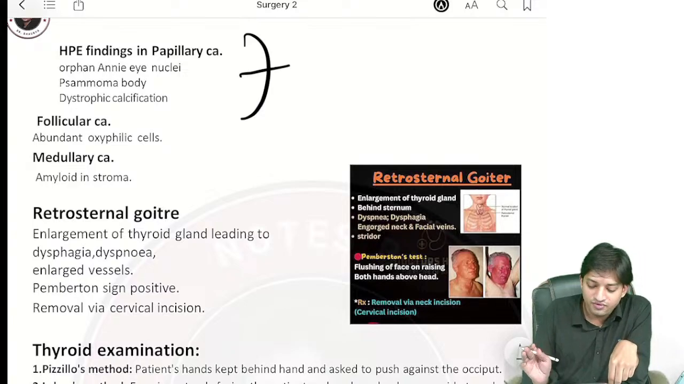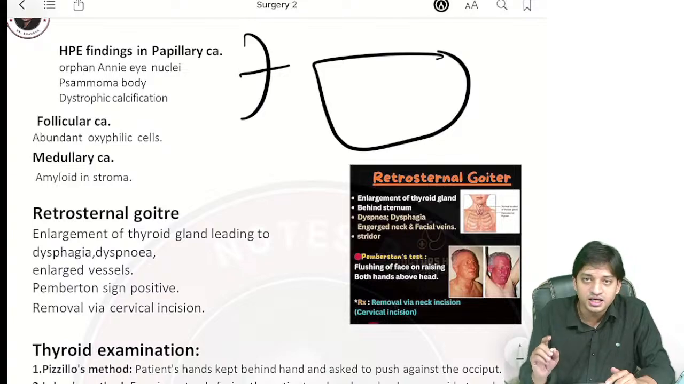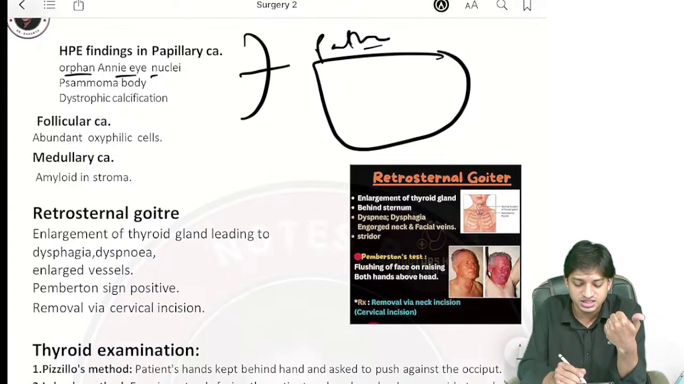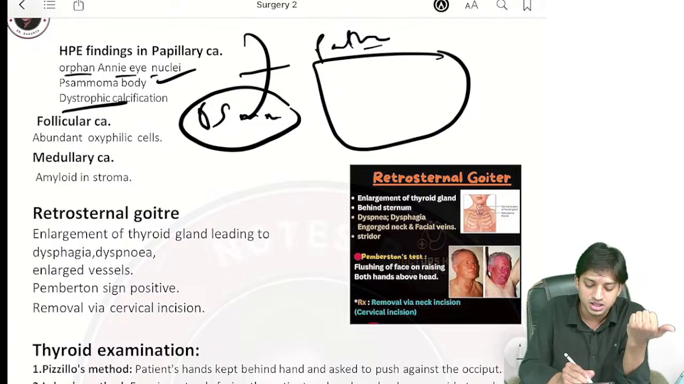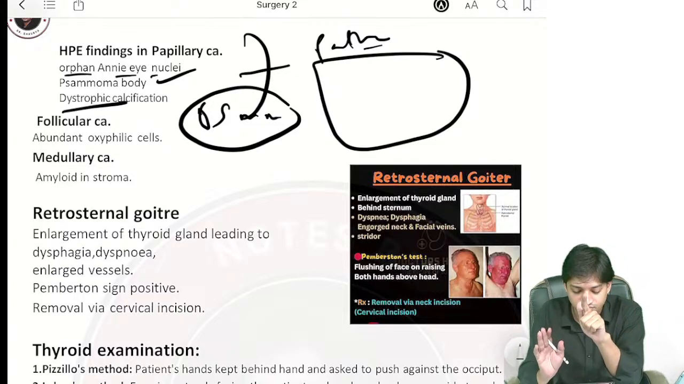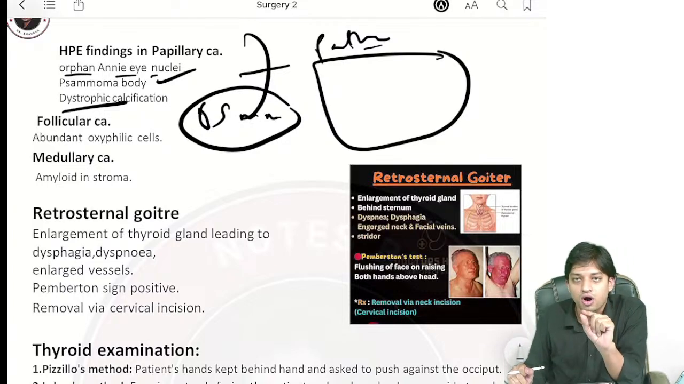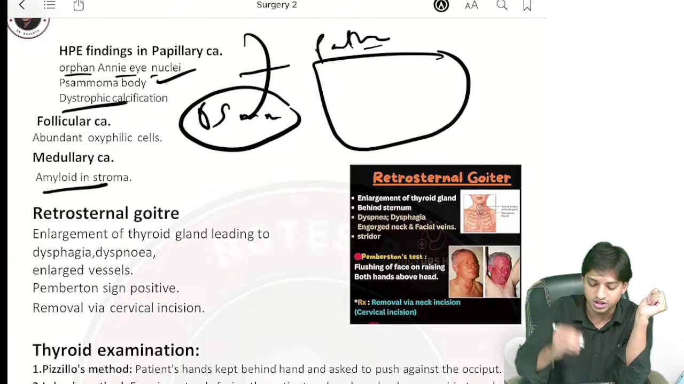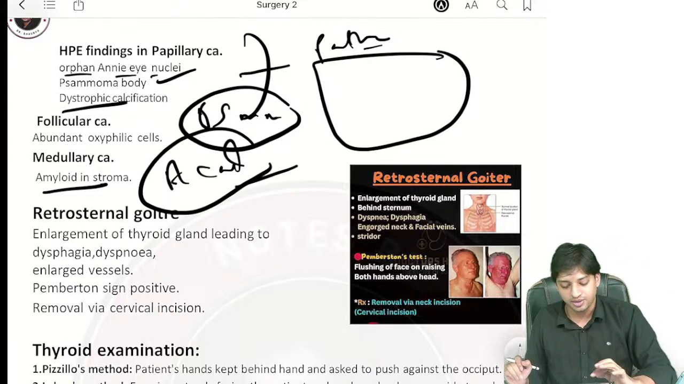Now, what will be the findings for the papillary carcinoma? In the microscopic findings, the patho part we are going to discuss. Orphan Annie eye nuclei are seen in the papillary carcinoma. Psammoma bodies, we already told you the trick, PSMM. You will see them in all the papillary carcinomas. Now, dystrophic calcification will be there. Coming here to the follicular carcinoma, what will you see? Abundant oxyphilic cells will be there. In medullary carcinoma, you have seen amyloid will be present in the stroma. You can remember from the patho, amyloid-like deposits are seen.